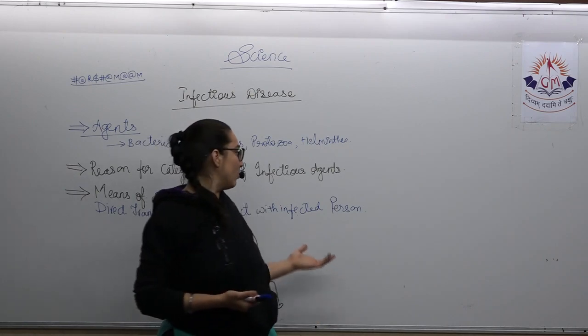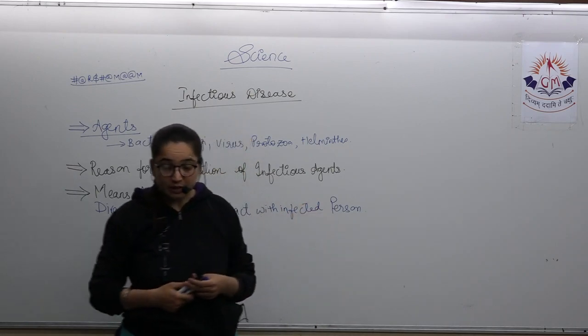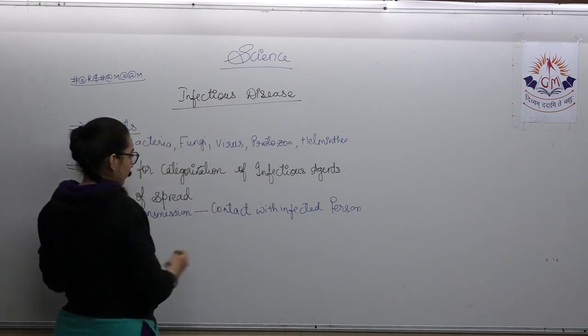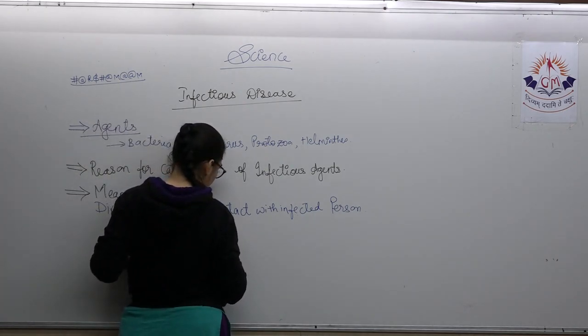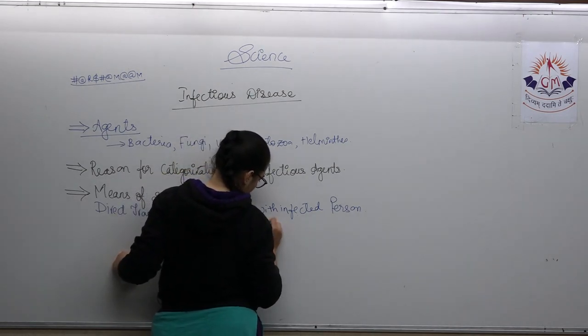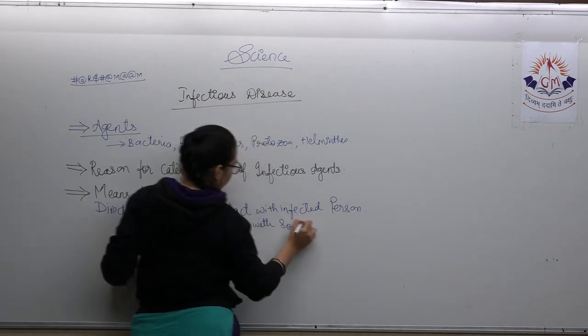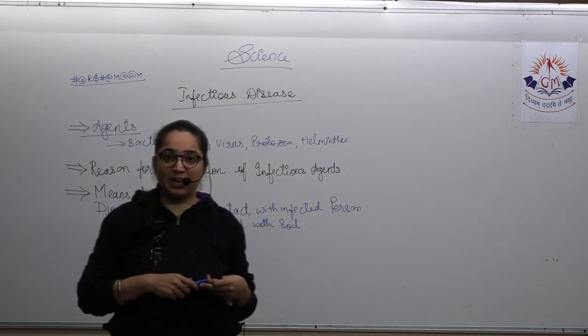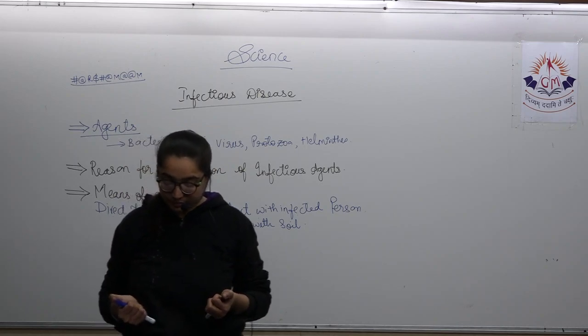COVID-19, as you already know, comes under this category. Next is contact with the soil. By coming into direct contact with the soil, some of the pathogens may enter our body.